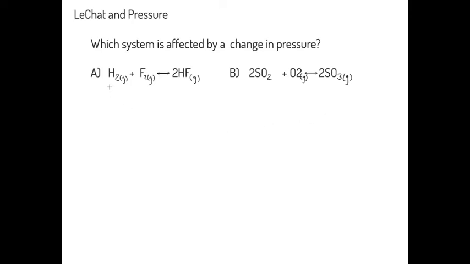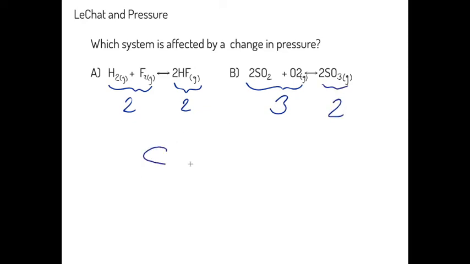In this case over here, we have 2 moles of reactants and 2 moles of product. In this system, forgive that non-subscript 2, we have 3 moles of product and 2 moles of reactant.